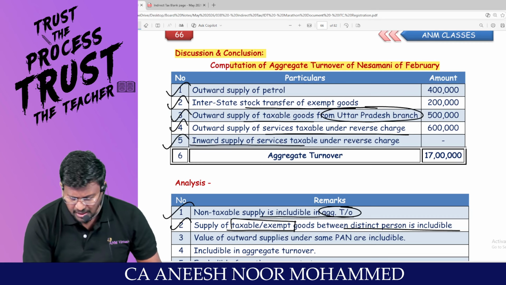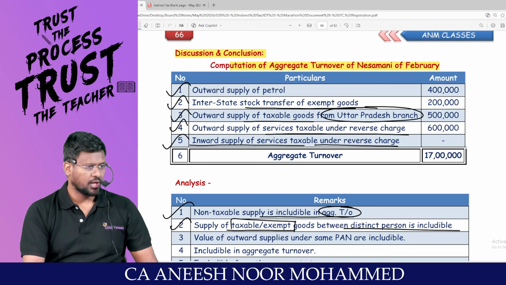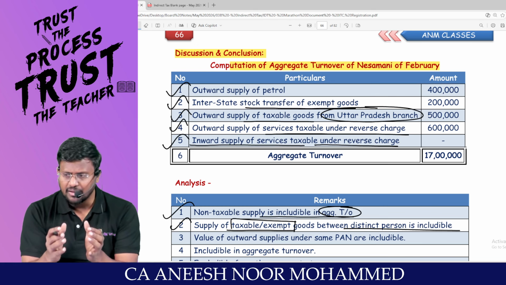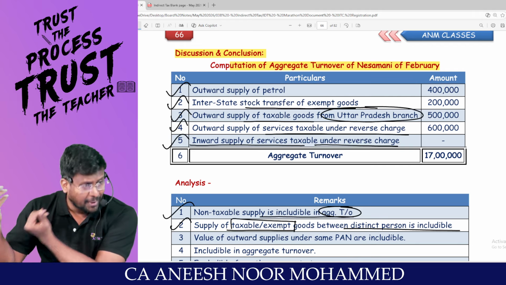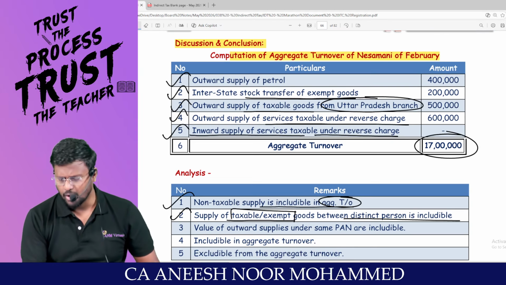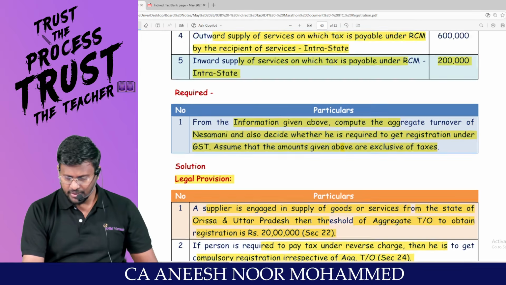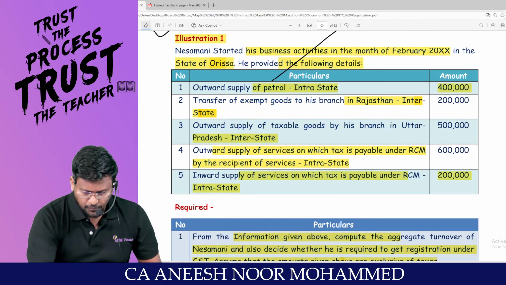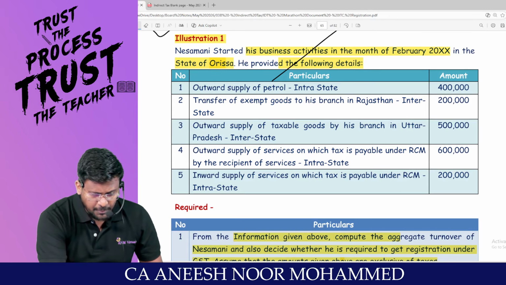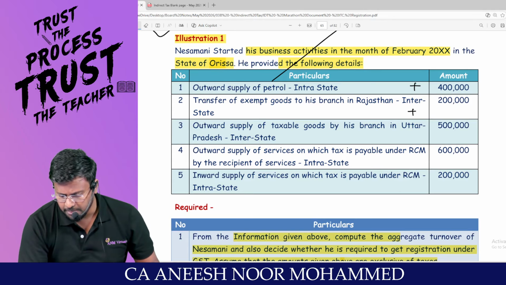Inward supply of service taxable under reverse charge, my dear lovable students, that will not be included in the turnover of the supplier, not the recipient. So the aggregate turnover is how much lakh? 17 lakh, which is nothing, man. Sir, this 4 lakh petrol, will you include it? Yes, sir. Transfer of exempt goods to his branch?